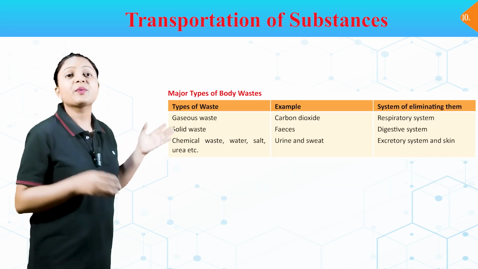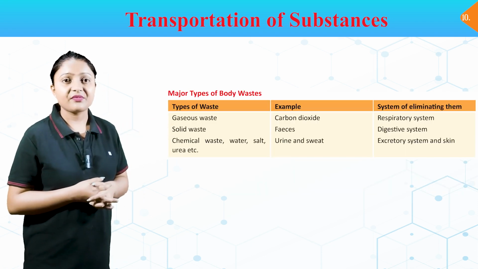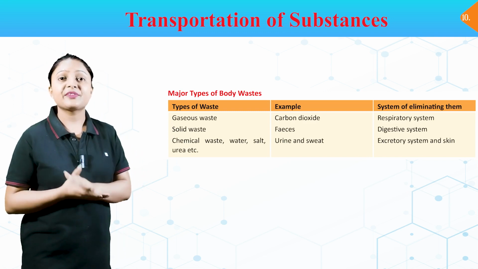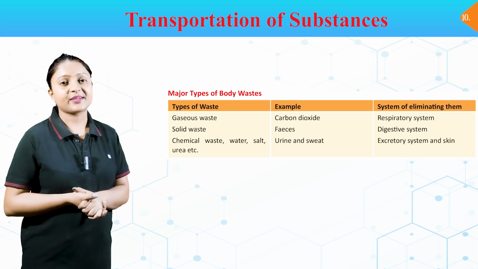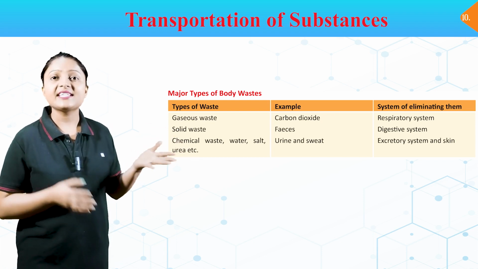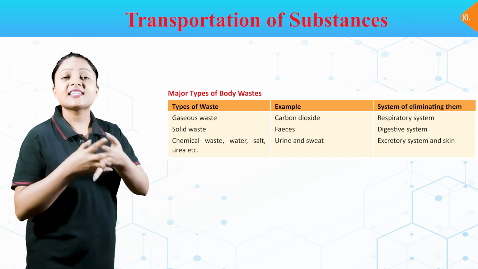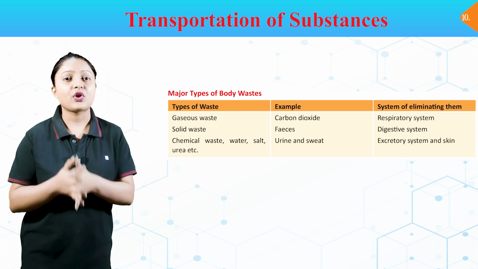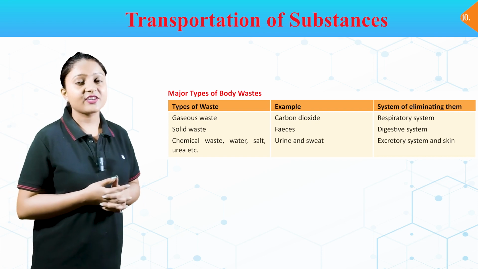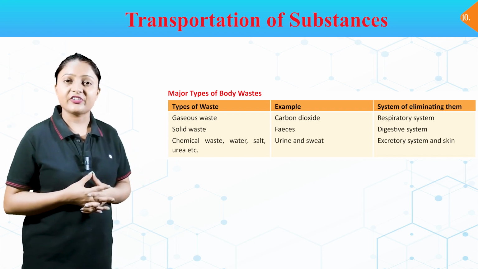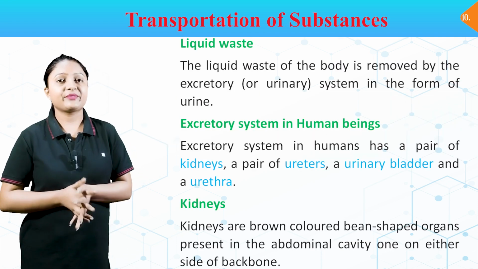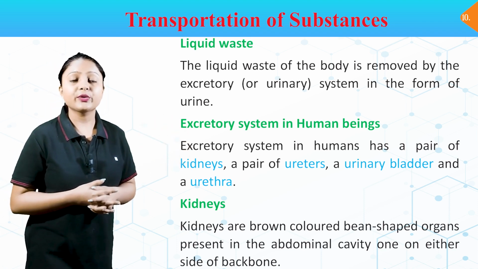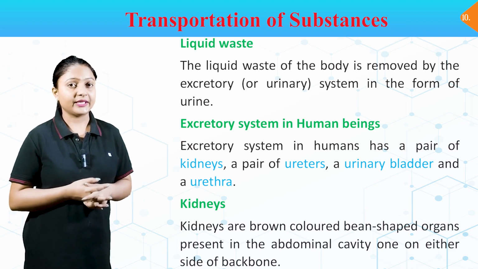Major types of body waste. Type of waste: gaseous waste. Example, carbon dioxide. System of eliminating them: respiratory system. Type of waste: solid waste. Example, feces. System of eliminating them: digestive system. Chemical waste: water, salt, urea, etc. Eliminated as urine and sweat by the excretory system and skin. Liquid waste. The liquid waste of the body is removed by the excretory or urinary system in the form of urine.